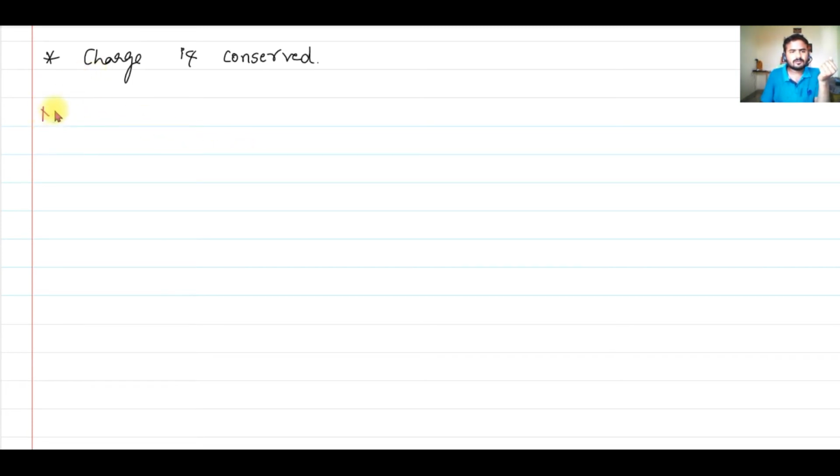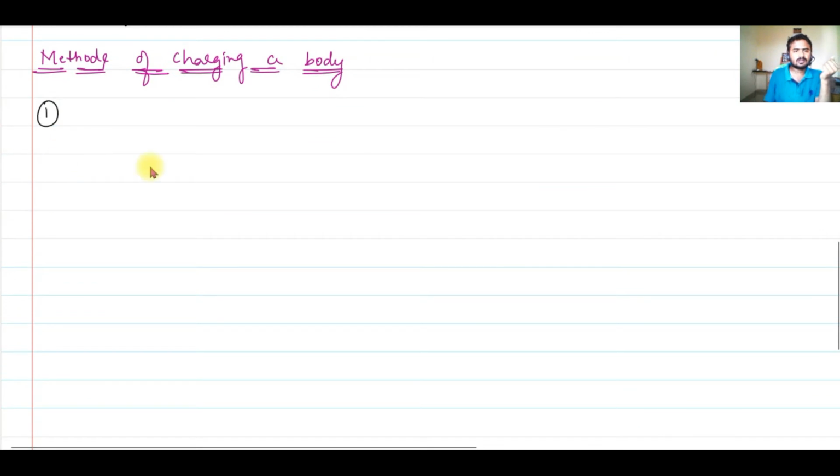Methods of charging a body. There are three important methods to charge a body. The first method of charging a body is by conduction. Now what do we do in this method?